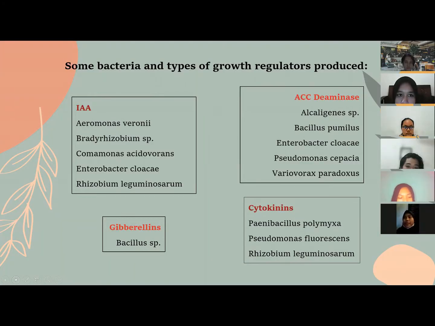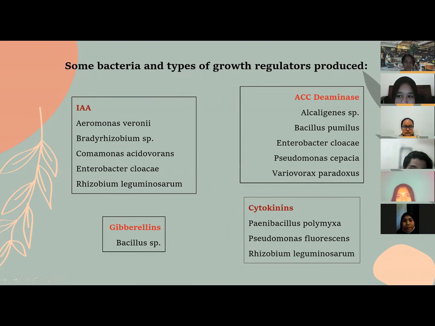Some bacteria and types of growth regulators produce. The first, IAA, such as Aeromonas veronii, Bradyrhizobium sp, Pseudomonas acidophorans, Enterobacter cloacae, and Rhizobium leguminosarum.